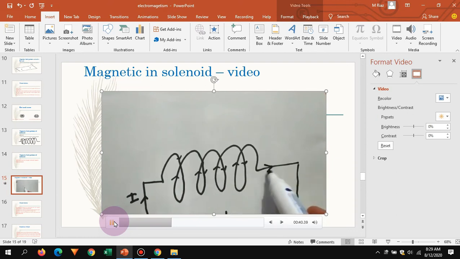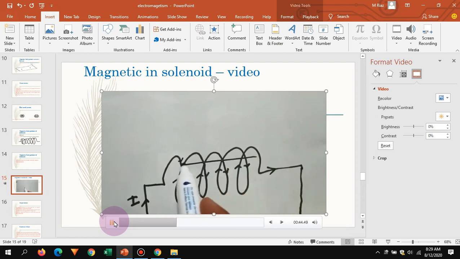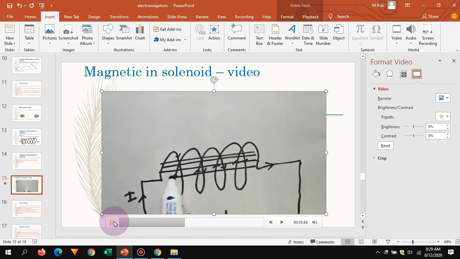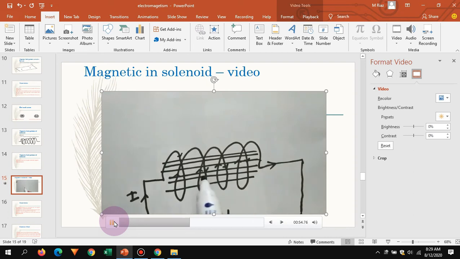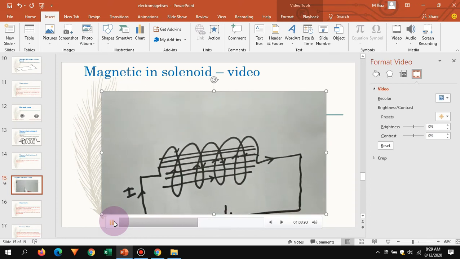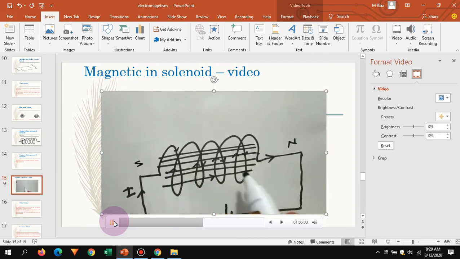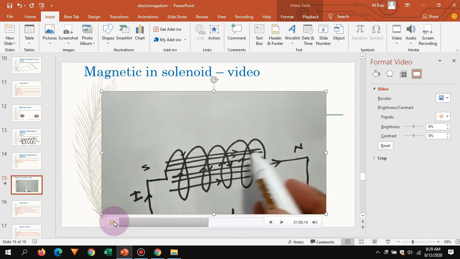Now we know that when current passes through a wire, a magnetic field is produced. These are the magnetic field lines I am drawing. So you will observe when you do this experiment that in the center of the solenoid, magnetic lines are parallel and very close to each other. And when the magnetic lines are in this manner, look at the arrows.